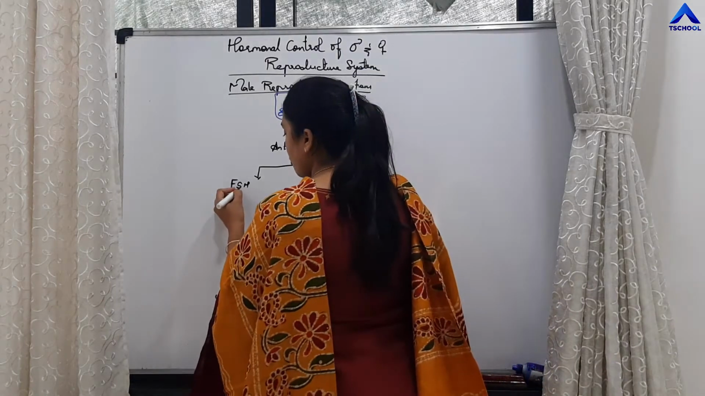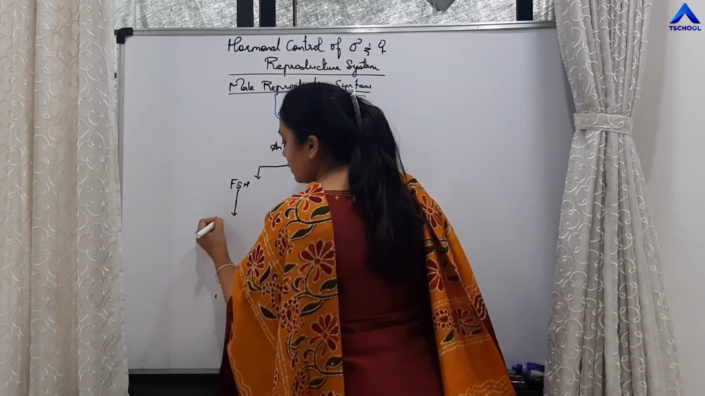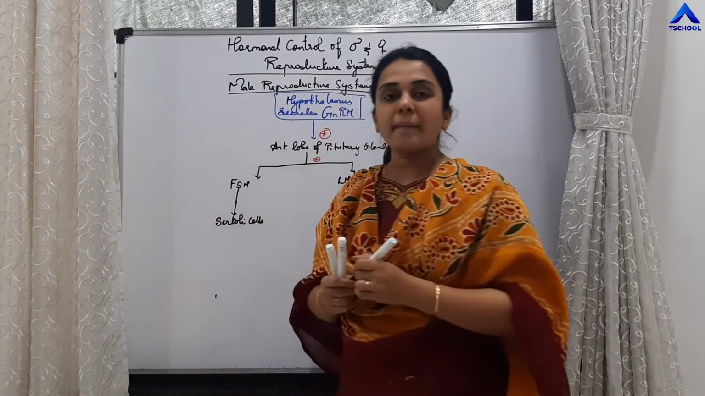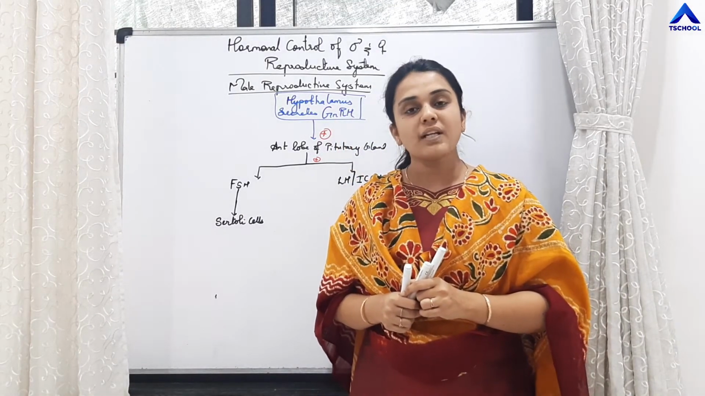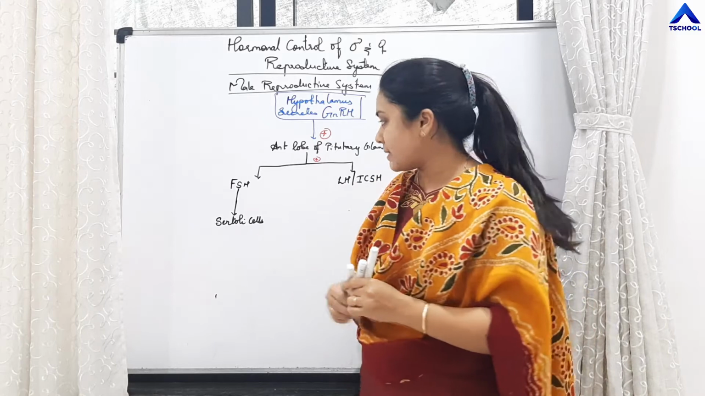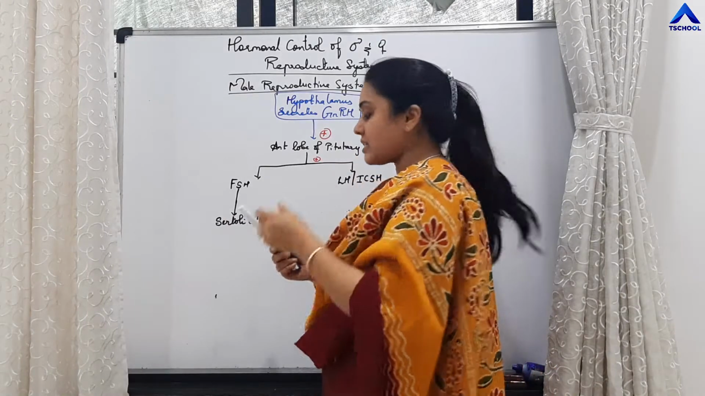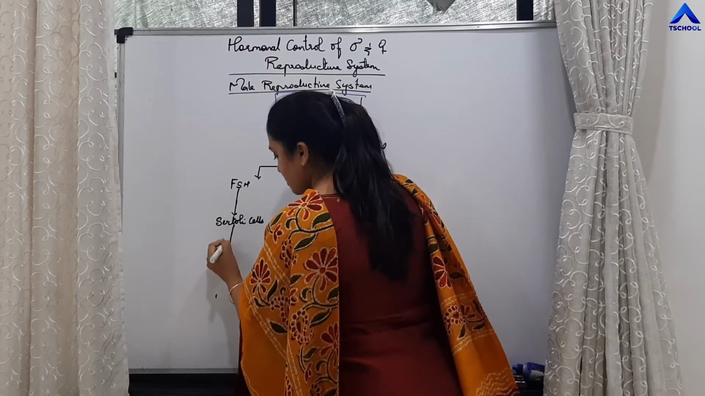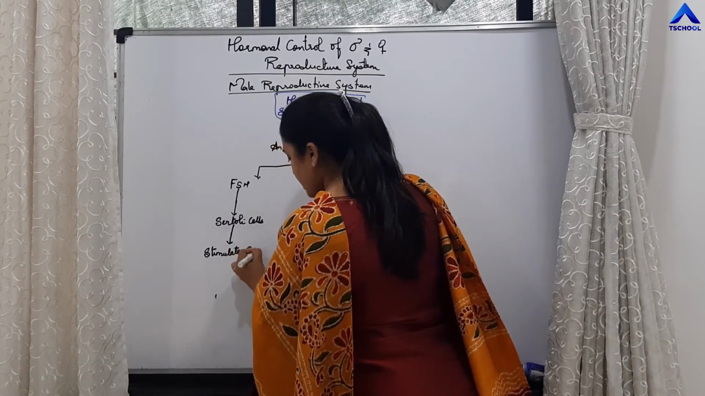Now what is the function of FSH? FSH will stimulate the Sertoli cells. If you remember the diagram of the seminiferous tubules, it consists of two types of cells: germ cells and the nurse cells, which are the pyramidal shaped Sertoli cells. So FSH stimulates the Sertoli cells, and this in turn stimulates spermatogenesis.